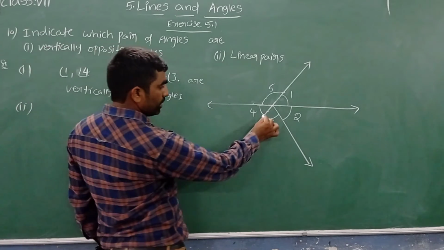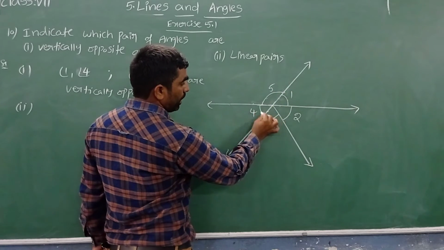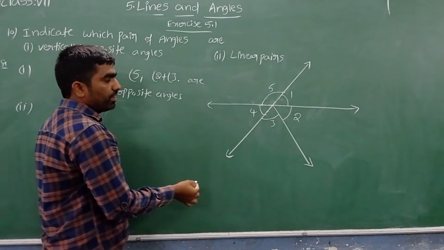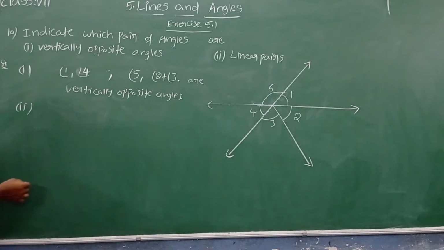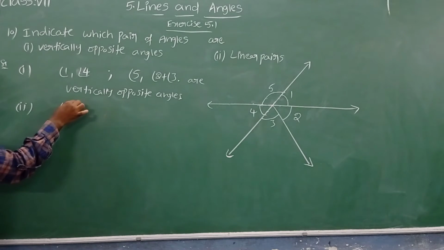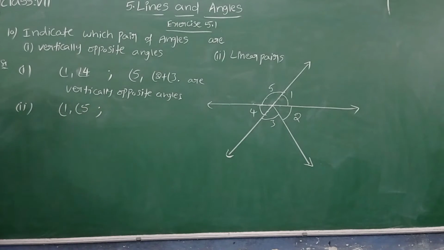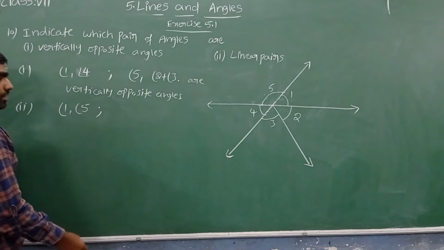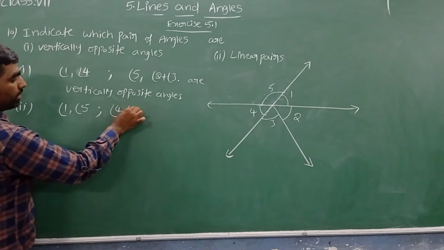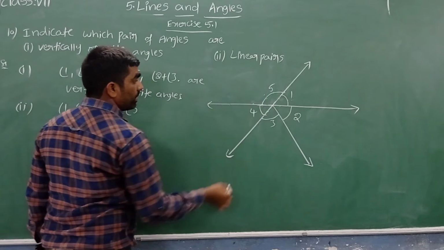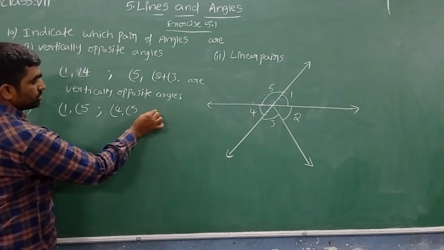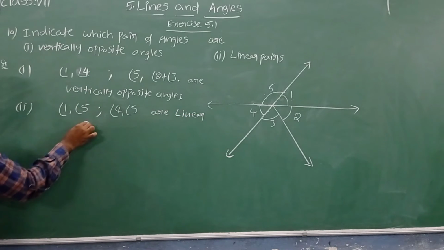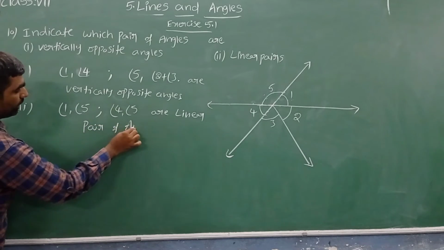Any other pairs? Even angle 4 and angle 5 are both adjacent angles, and the sum of these two is 180 degrees. So now we can write the linear pairs. Angle 1 and angle 5 are both a linear pair of angles, because they are adjacent angles whose measure is 180 degrees. Also angle 4 and angle 5 are adjacent angles whose measure is 180 degrees. So these two pairs are linear pairs of angles.